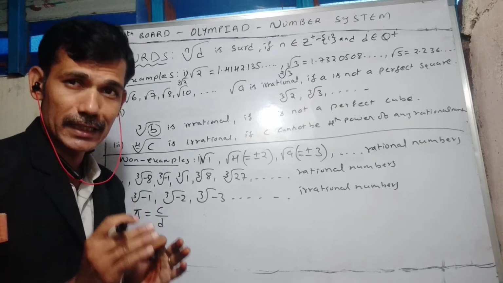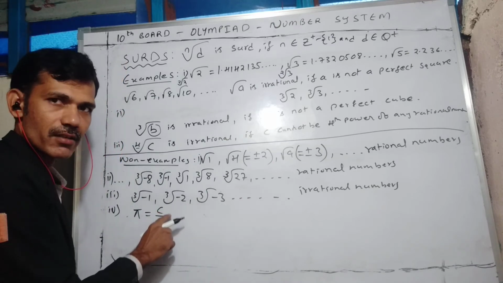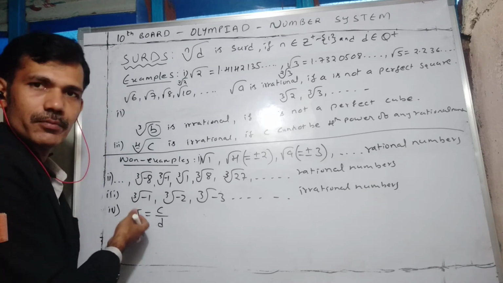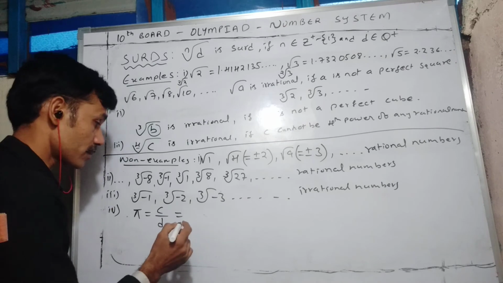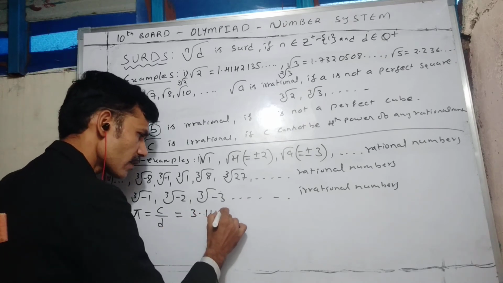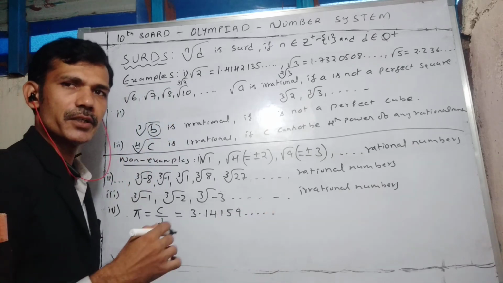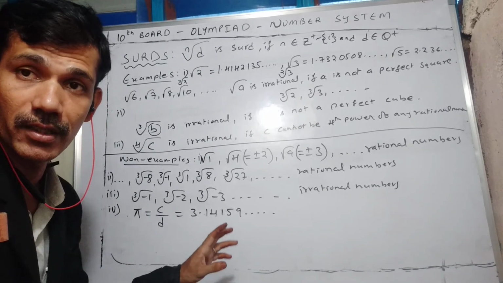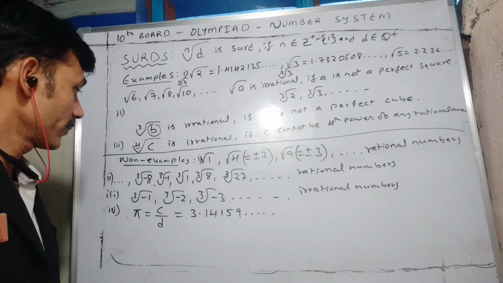If you try to find exactly the value of the circumference C or the diameter D, one of them will be an irrational number. So pi is considered an irrational number. If you find the decimal expansion, 3.14159 and so on, even up to a trillion digits, it won't terminate or repeat. That's why it is considered an irrational number.